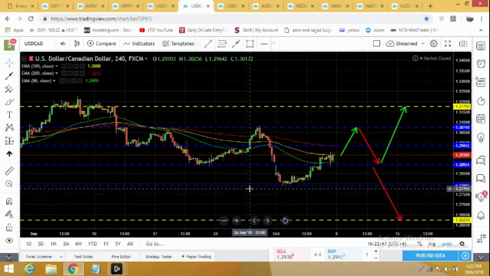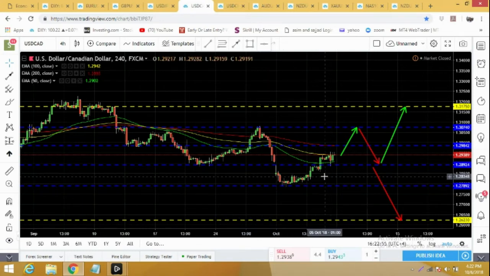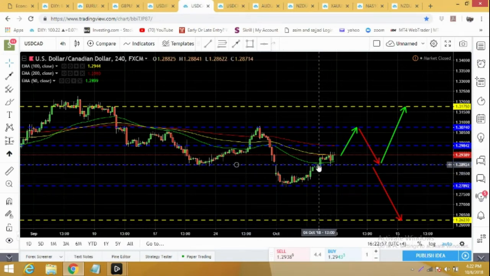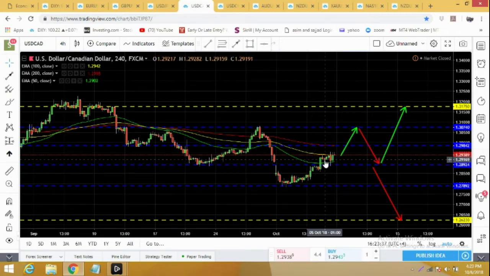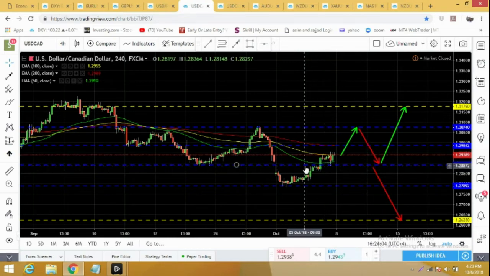From Monday to Wednesday it was moving much slower. But on Thursday evening we saw bigger spikes, while on Friday it moved sideways. After NFP and Canadian economic data we saw a drop in USD/CAD, but it bounced back from 1.2887.